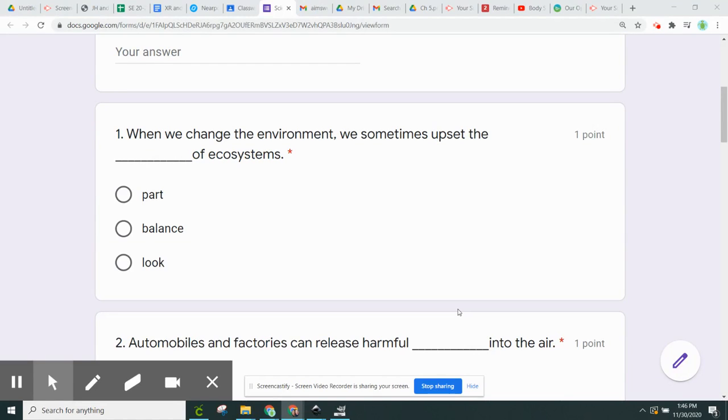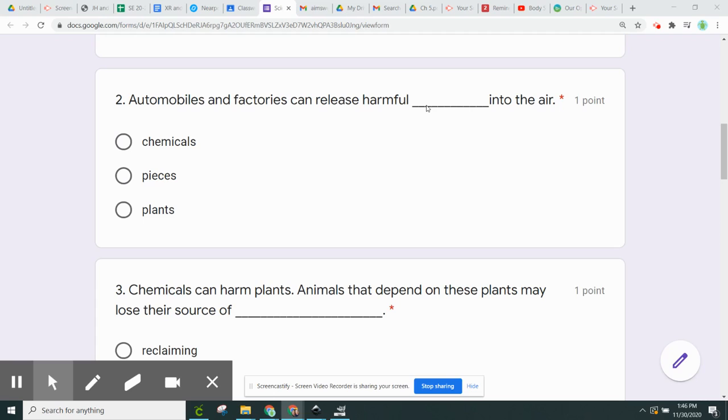Question 1. When we change the environment, we sometimes upset the blank of ecosystems. A. Part. B. Balance. C. Look. Question 2. Automobiles and factories can release harmful blank into the air. A. Chemicals. B. Pieces. C. Plants.